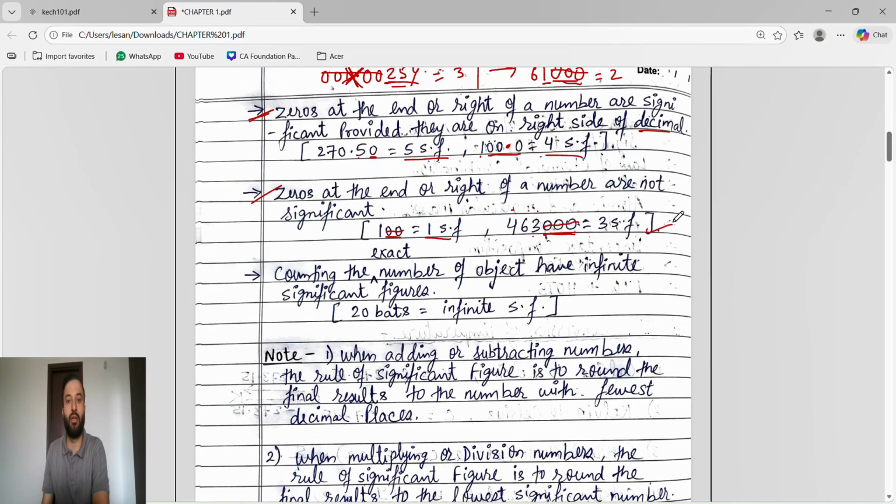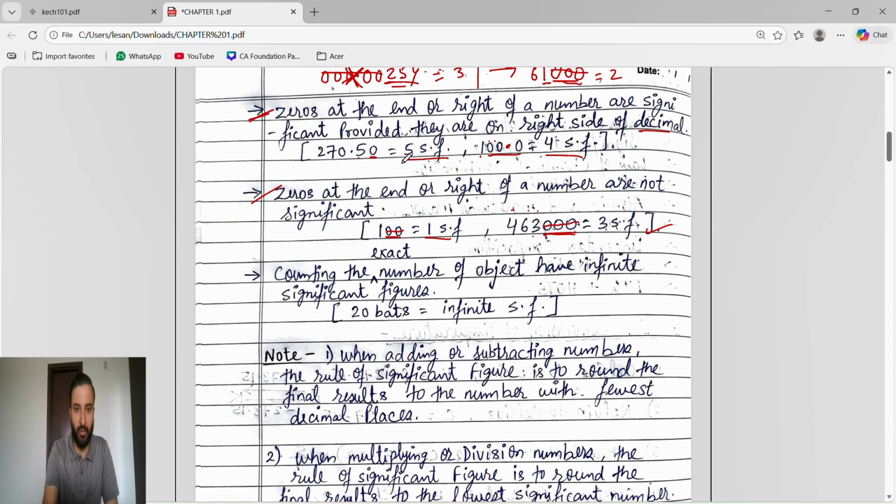Understand? Once again I will tell you, whether the number is written in decimal form or not written in decimal form, in both conditions, if zeros are present on the left side of a non-zero digit, all those zeros are not significant, whether we are writing in a decimal form or not. Okay, now next, if we are writing in decimal form and 0 is present on the right side of a non-zero digit, then those zeros are significant, which means we will count that 0.